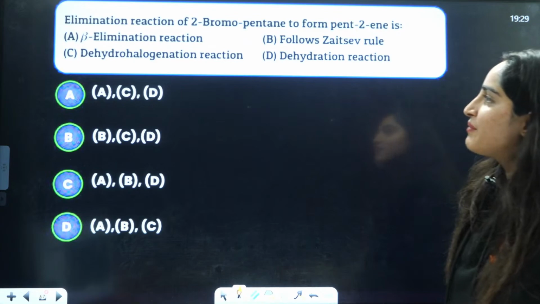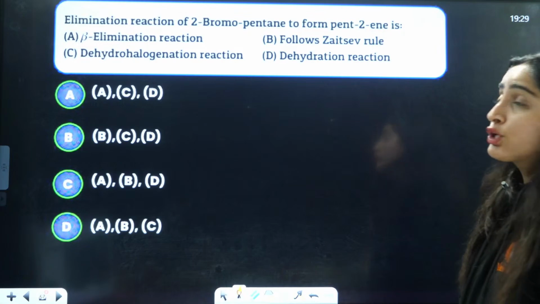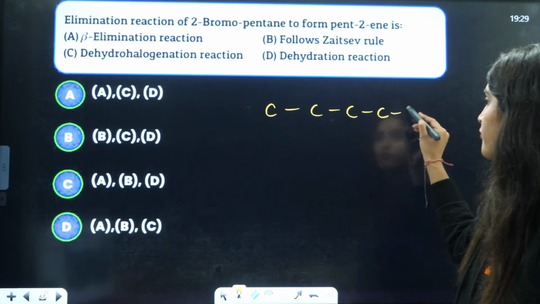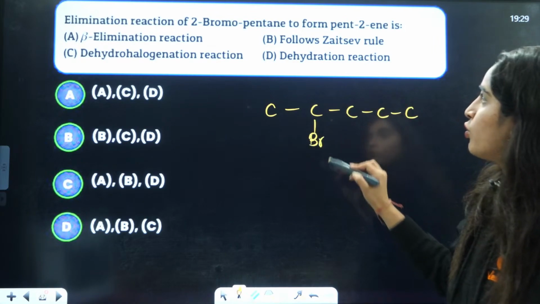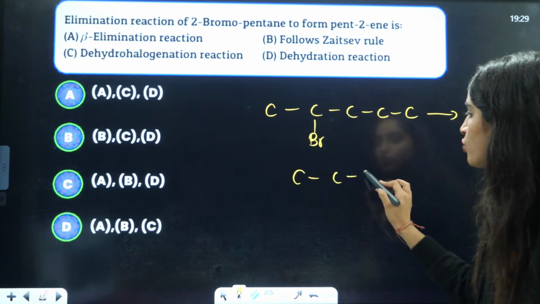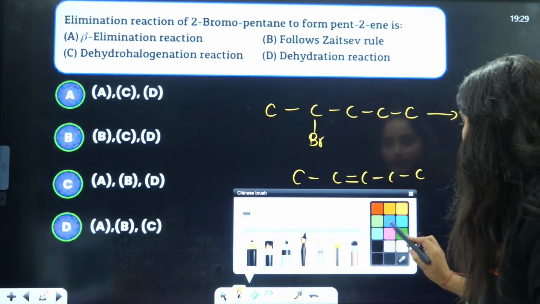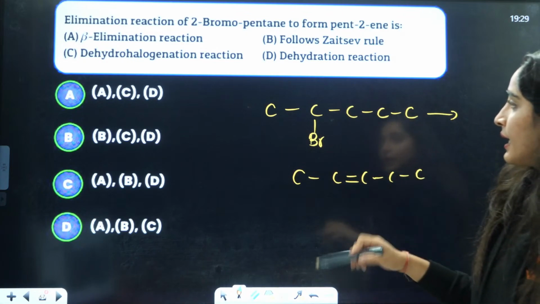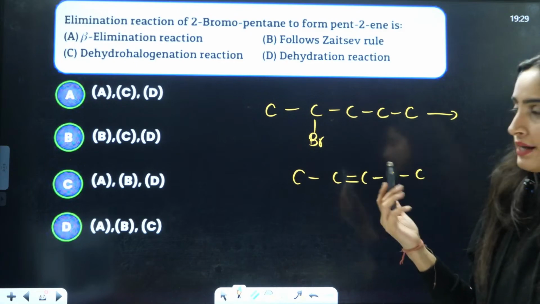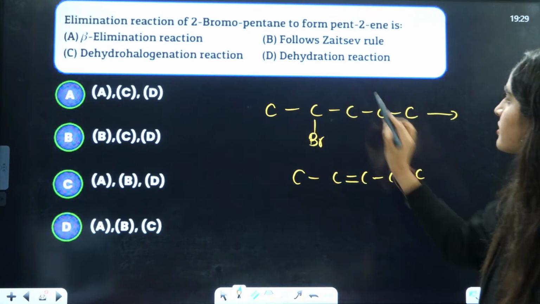Elimination reaction of 2-bromopentane to form pent-2-ene. You have 1, 2, 3, 4, 5, 2-bromopentane, to form pent-2-ene. Pent-2-ene means this thing. Now you just need to understand one thing here. Here we are basically forming the more highly substituted alkene. That is according to the Saytzeff rule. So this is so true.